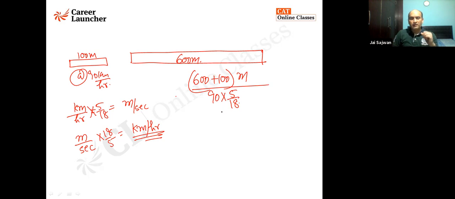Some of you must be thinking, why convert it to meter per second? My dear, the unit here is meter. Had it been kilometer, and you wanted to find it in hours, it would be absolutely fine. But here it is in meter, so I need to convert the value to meter per second. So 18 5s are 90, I can say 700 meter is to be crossed at the rate of 25 meter per second. So that comes out to be 28 seconds.